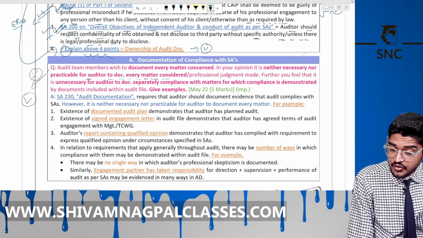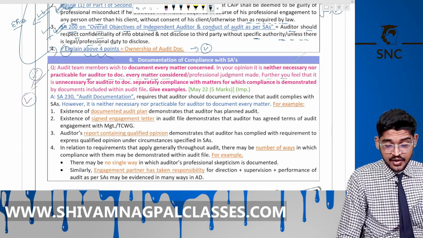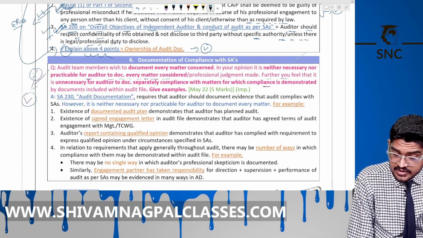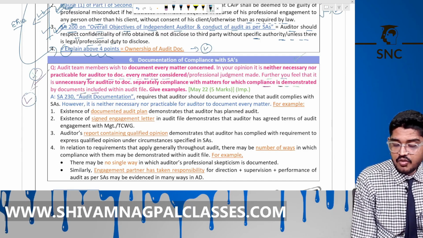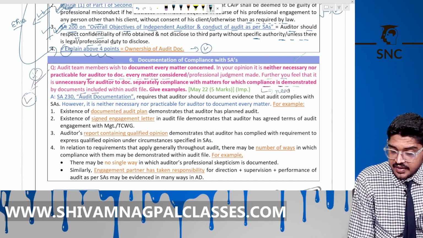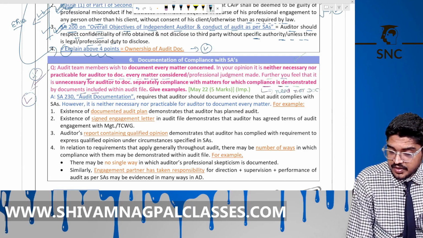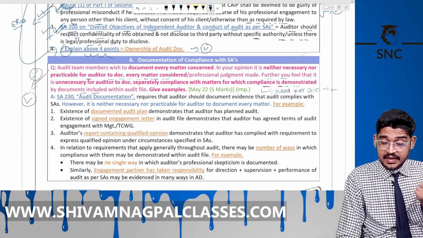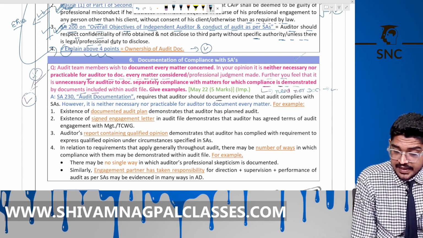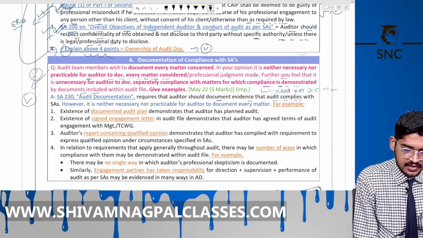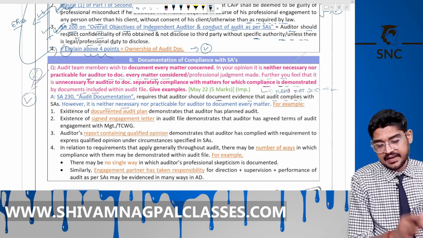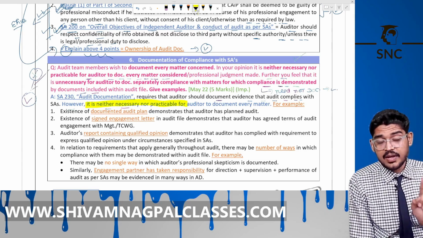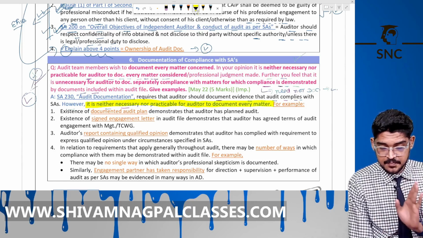Further, you feel that it is unnecessary for the auditor to document separately the compliance with matters for which compliance is demonstrated by the documents themselves. For these matters, there is no need to document again. So what are these matters? See here, SA 230 Audit Documentation requires that the auditor should document evidence that the audit complied with the SAs. However, it is not necessary and not practicable. This point is totally correct: it is not necessary nor practicable for the auditor to document every matter.